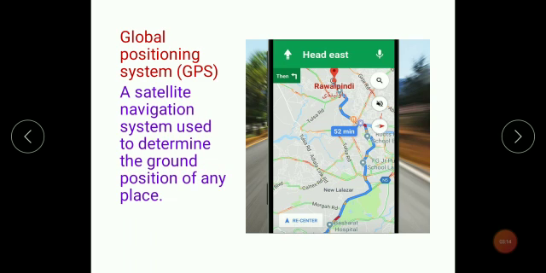So again I repeat, Global Positioning System or GPS, it is a satellite navigation system. What is the meaning of navigation? To go, to locate. So a satellite navigation system used to determine the ground position or to locate any place on the earth.